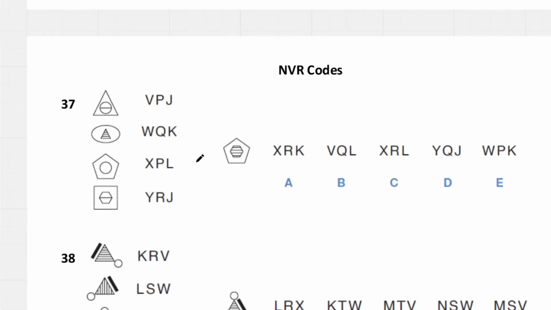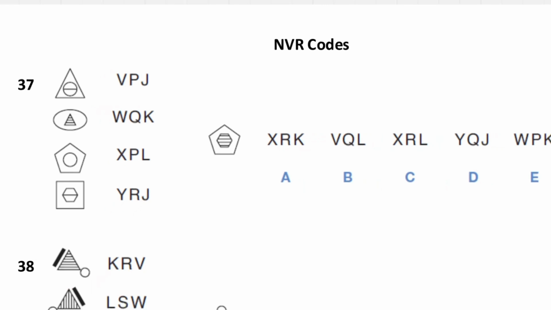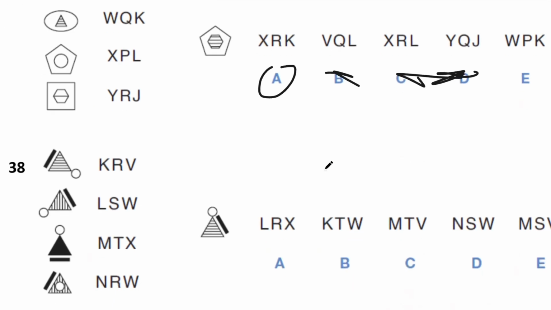Let's see what's in common over here. Zoom out a little bit, we can see we have X, we have J in common, which means probably a horizontal line down the middle. If we have hatches, so that's going to end in K. That means, let's go to the middle. They're all different, which means the shape. So I guess the middle has to be R, which is going to be A.